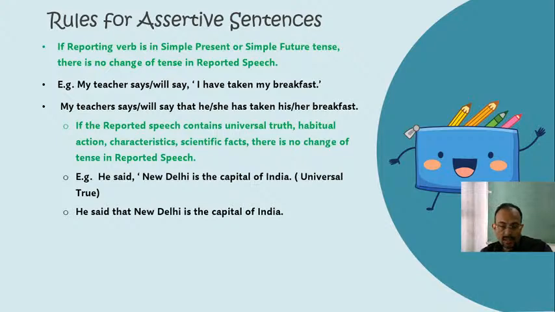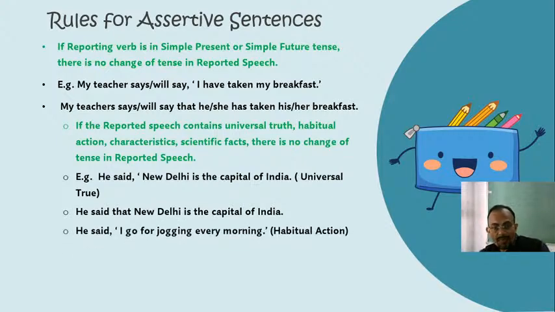That is why. Next, he said, I go for jogging every morning. So, as you can see, dear students, here, "I go for jogging every morning" is something which is a habitual action. This sentence shows the habit of somebody.